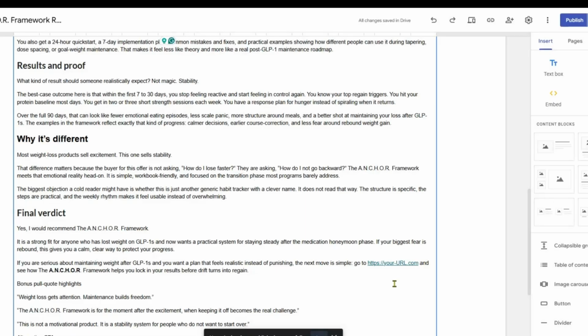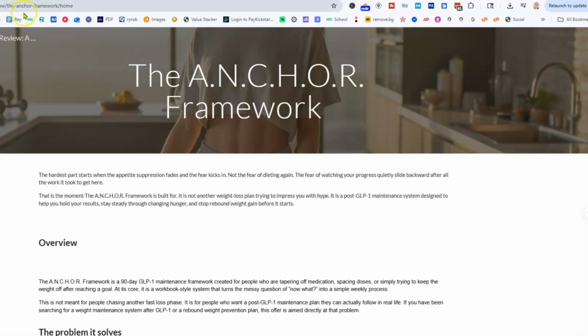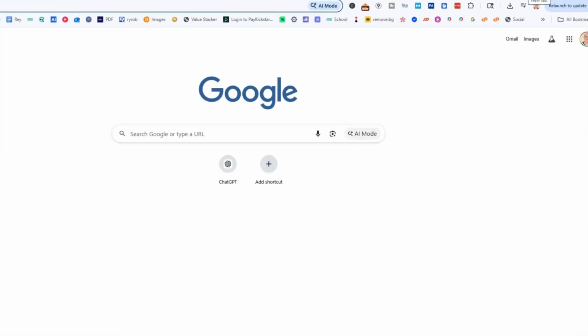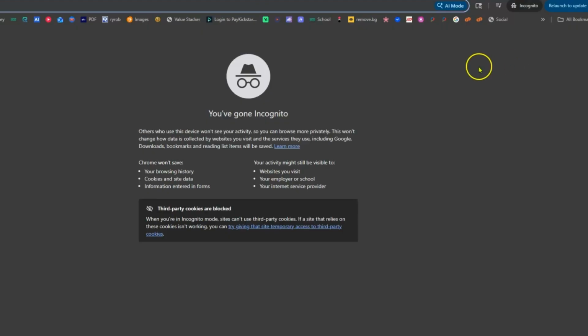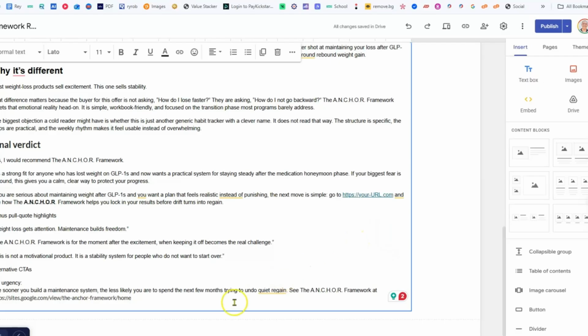And so now that it's published, we want to find out how to get the URL, right? So we come down here, view published site. And so now we can see that the site link is right here. So if we go here and we copy it, let's go into an incognito window here just to see if it's going to resonate with that link. So there it is right there, right? So now you want to save that link.